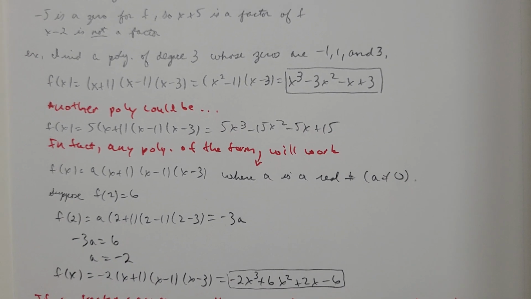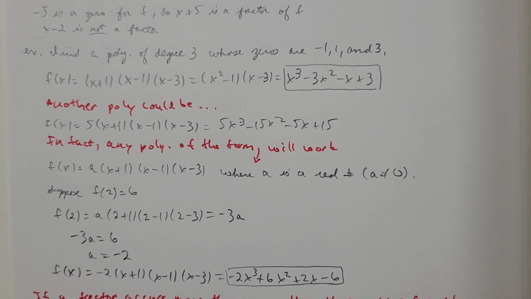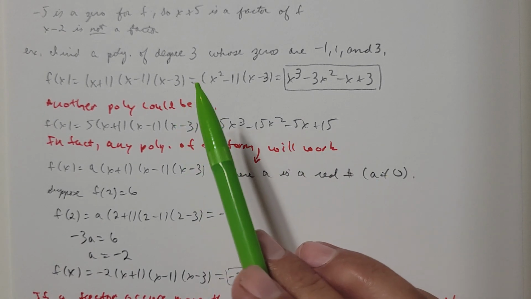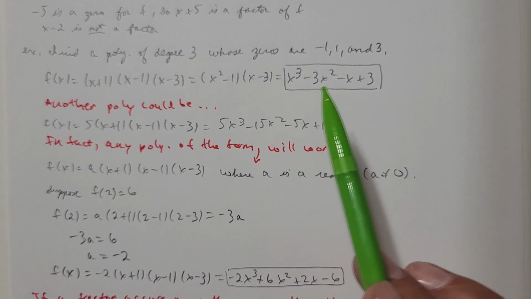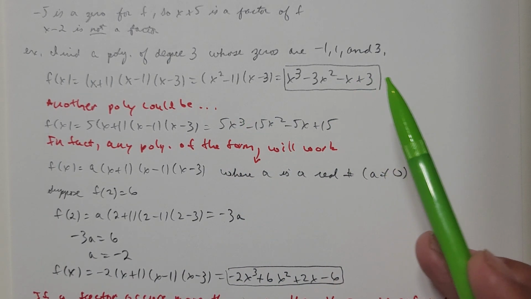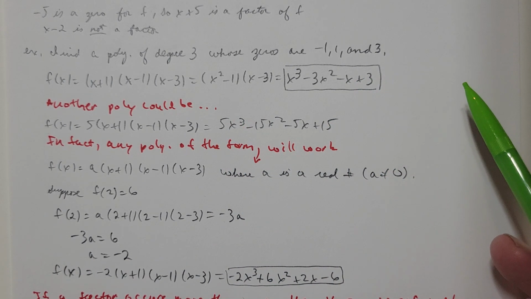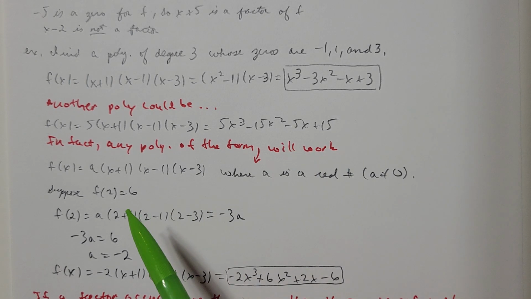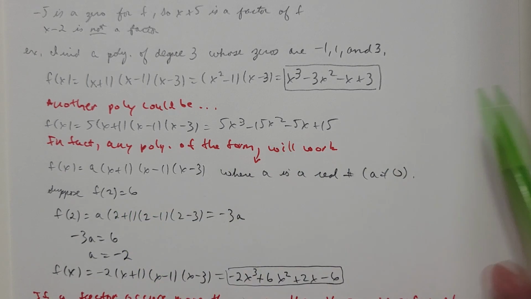Okay, now suppose that we wanted to find a polynomial of degree 3 whose zeros are negative 1, 1, and 3. And suppose also that we're told that f of 3 is 6. By them telling me that information, that means that there's only going to be one answer, not infinitely many answers.